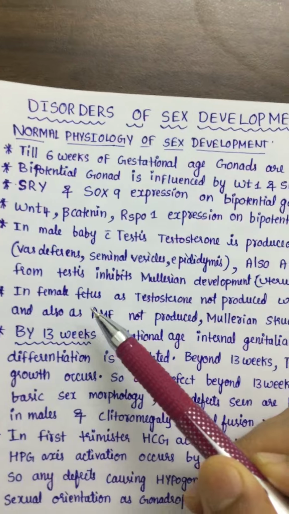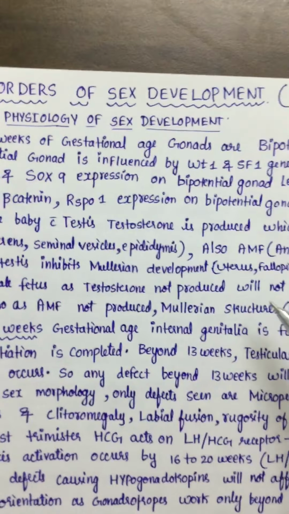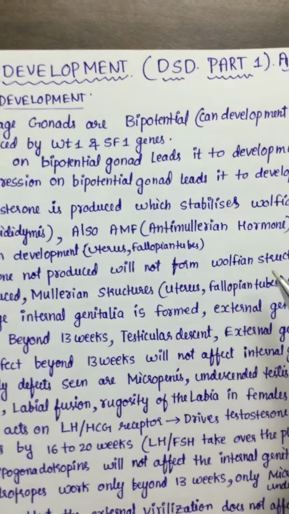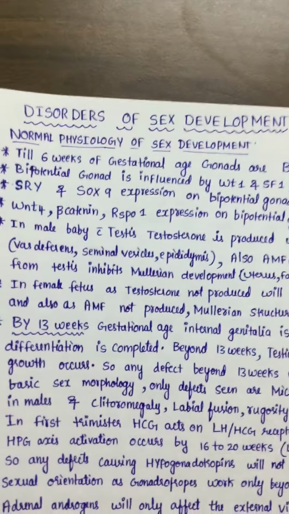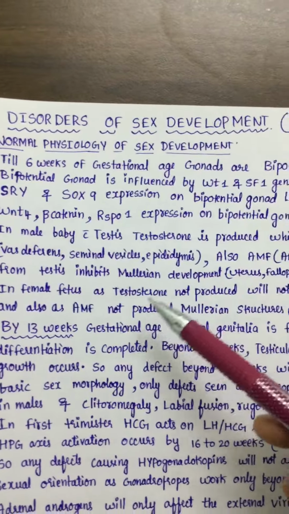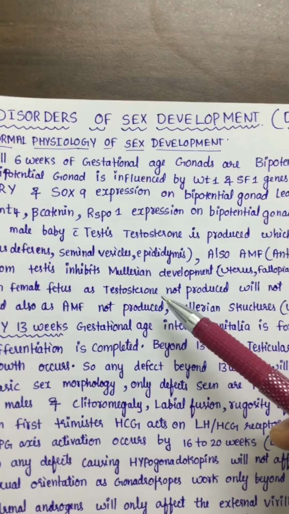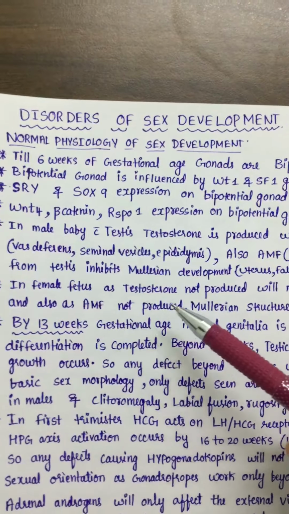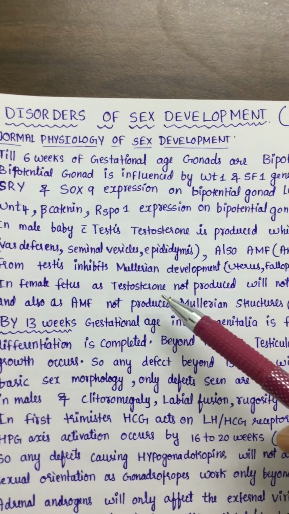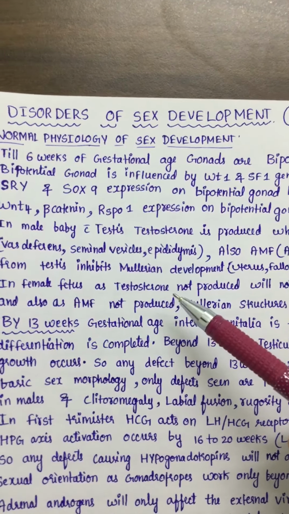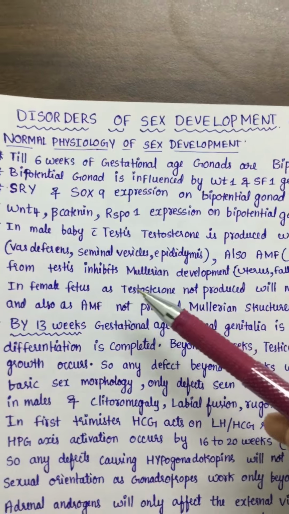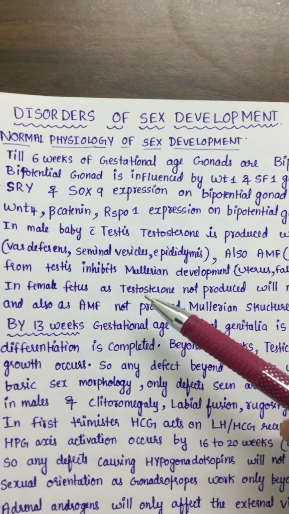In a female fetus, as testosterone is not produced, the Wolffian structures will not form. In females, the ovaries will not produce testosterone. That's why in a female fetus testosterone is not produced, except that from the adrenals there is some production of testosterone.